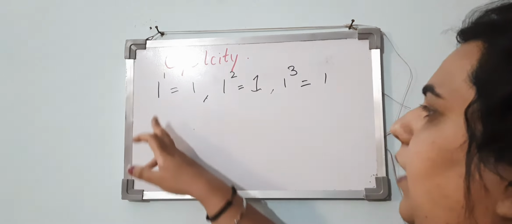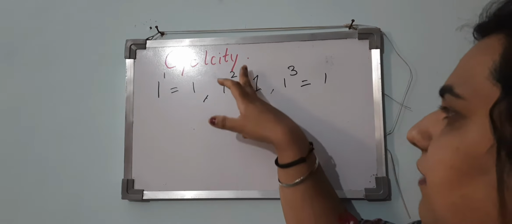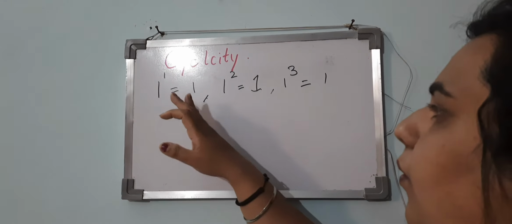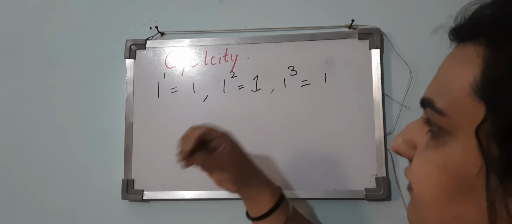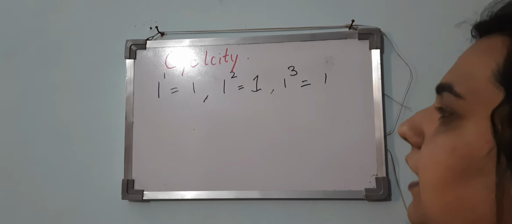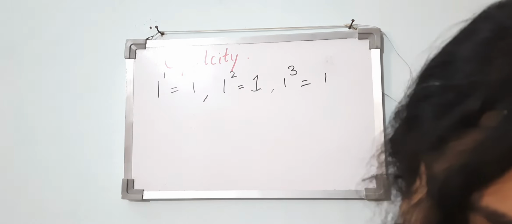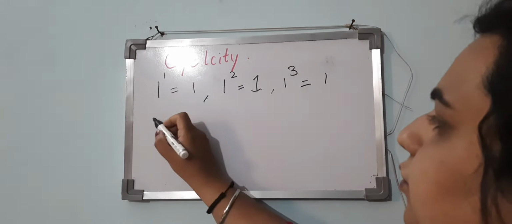Like if I say 1 power 1 is 1, 1 power 2 is 1, 1 power 3 is 1, means whatever the power of 1 is, the unit digit comes to be 1. Now let's talk about 2.